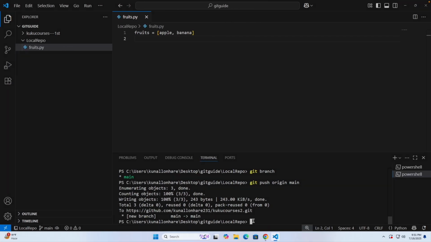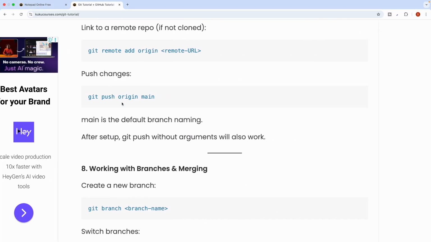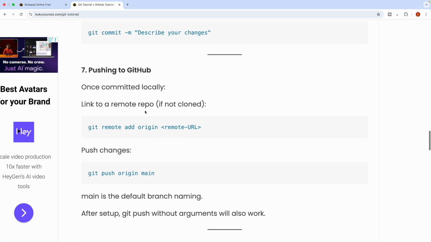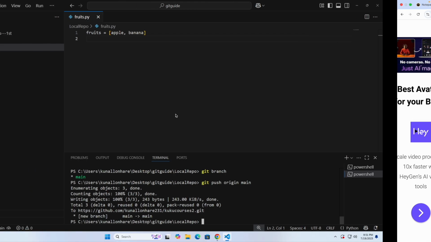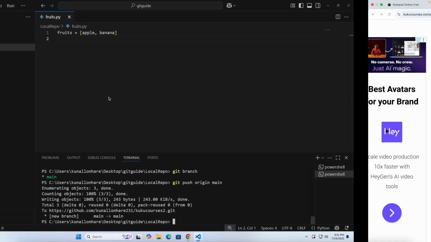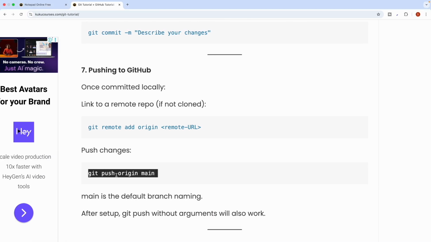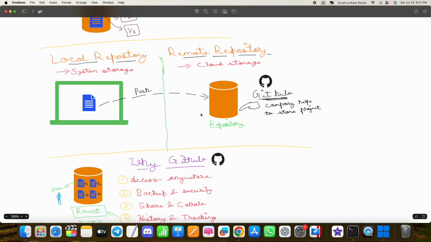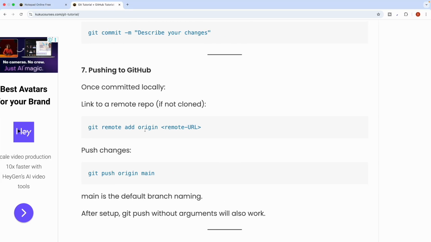And the thing is that whenever you create any repository, you have to put the URL. In the first method, I told you that we clone from the repository to the system, so there we can directly use this particular command. But in the second case, which is right now, we haven't cloned, so because of that we have used this particular URL.